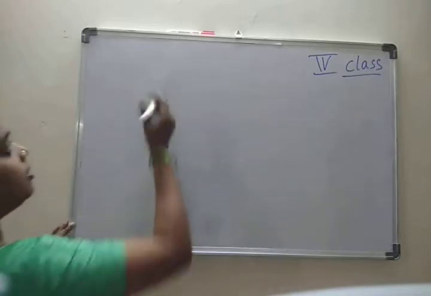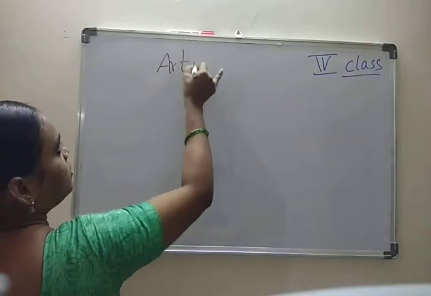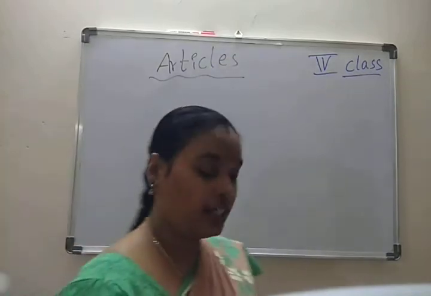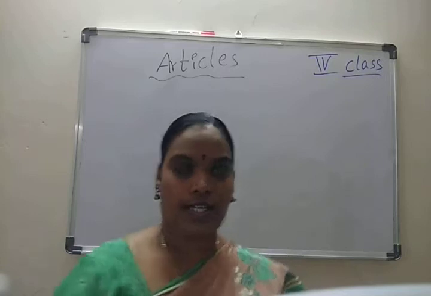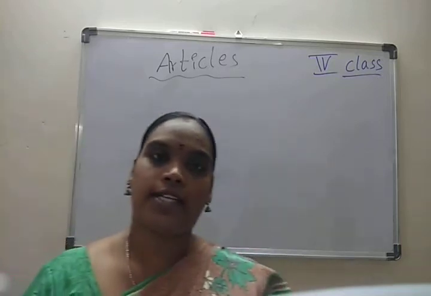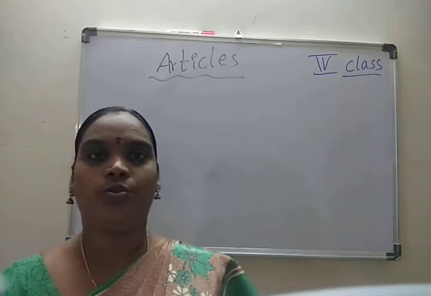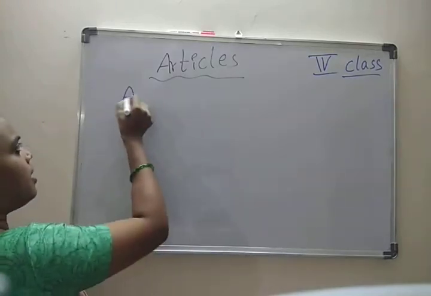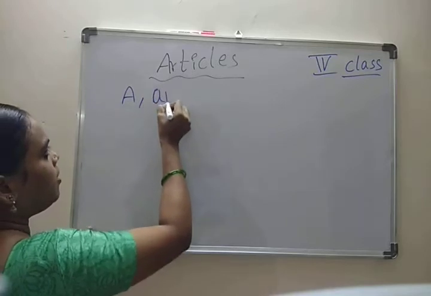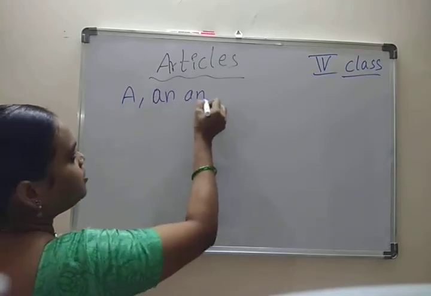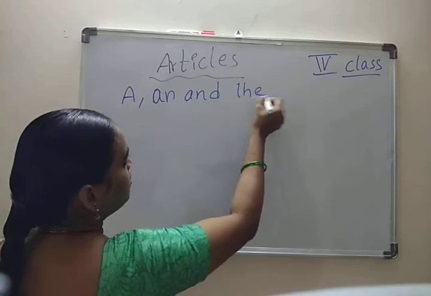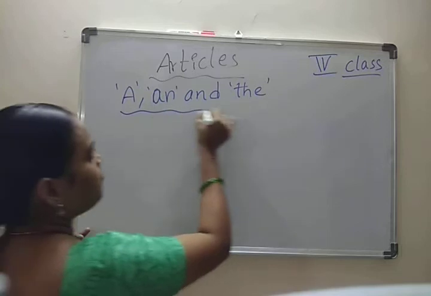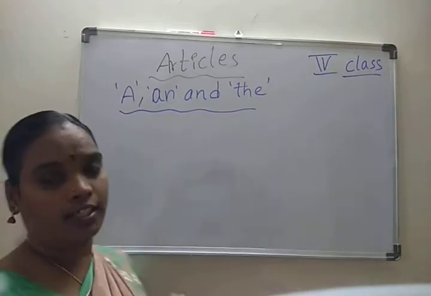Now coming to our grammatical aspect, one more, that is articles. What is our grammatical aspect? We left articles. In the last class, what have we completed? Types of nouns. Yes. What is meant by articles? Do you know what is meant by articles? Yes. A, an, and the. These are the articles. Okay children? These are the articles.